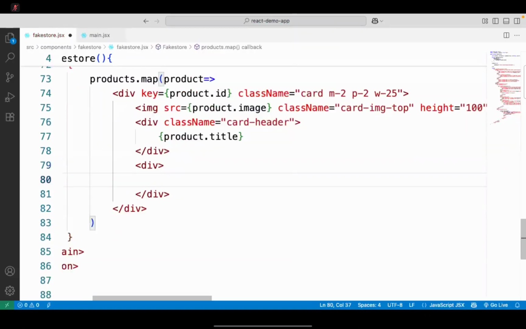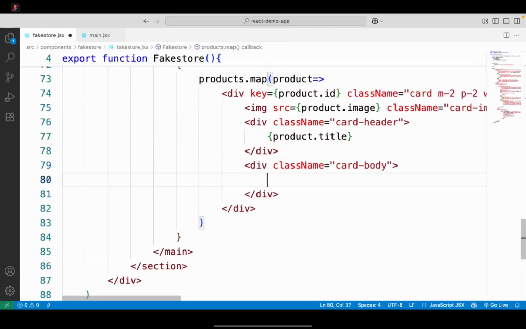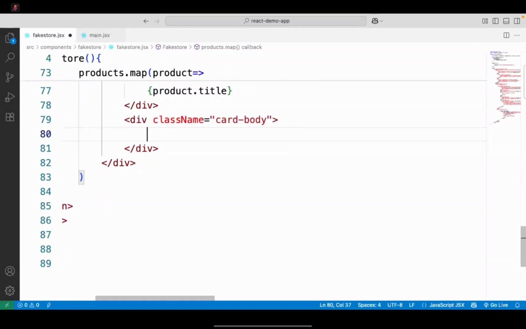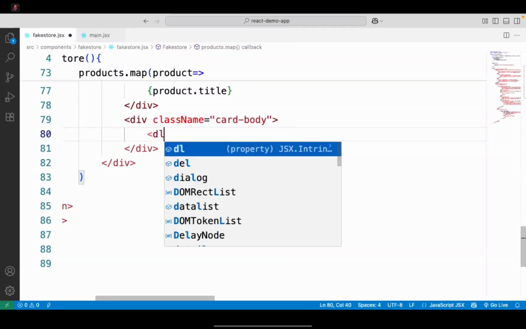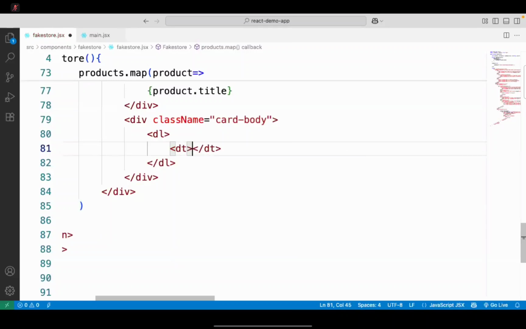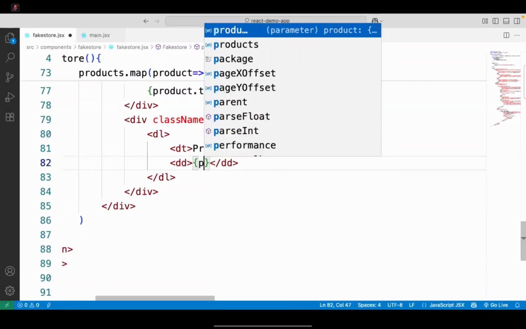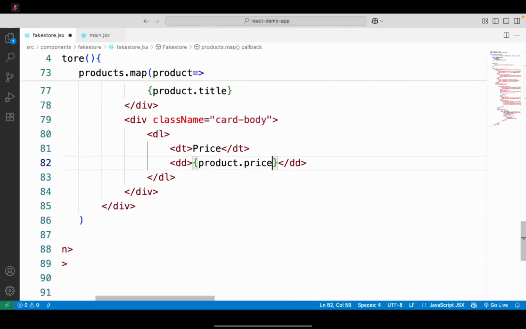Here I want card body. In the card body, I want to display the price and rating. Only a few details we want: price and rating. We will put a data list, data term: price. Data definition: here we will put product dot price.